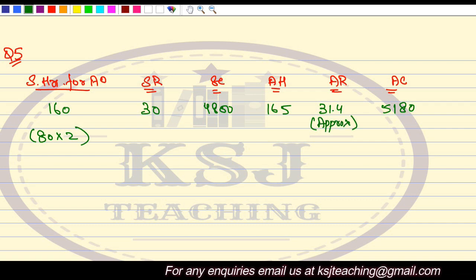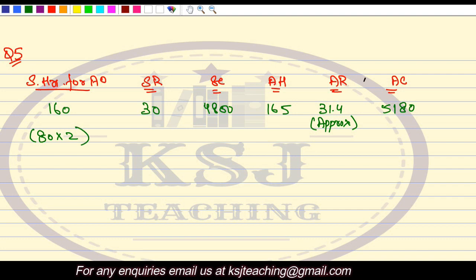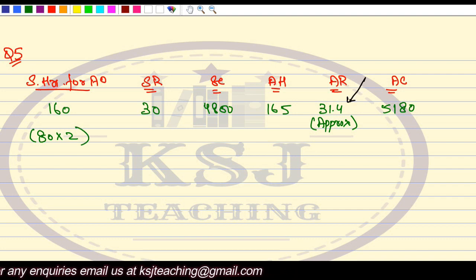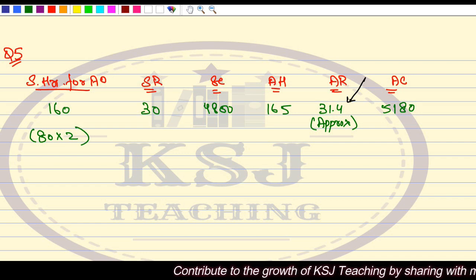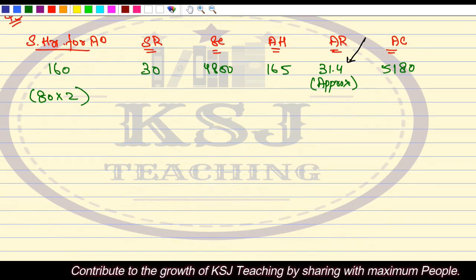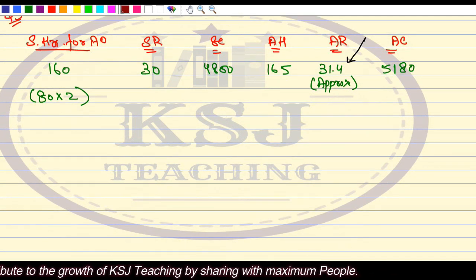Now, this is an important point. If this rate is coming in decimals, not restricted to 2-3 decimals, how to deal with it? To get an absolutely accurate answer, I'll let you know how to deal with it. Listen to it very carefully.